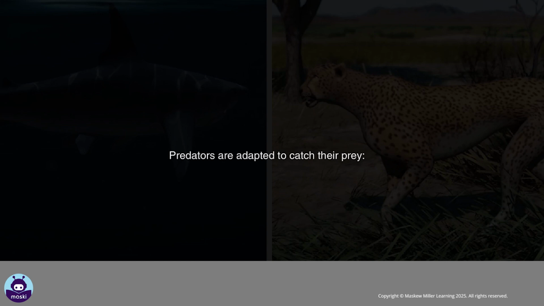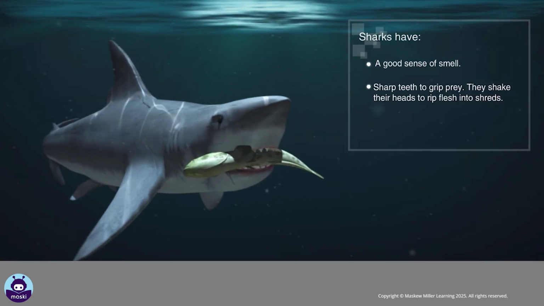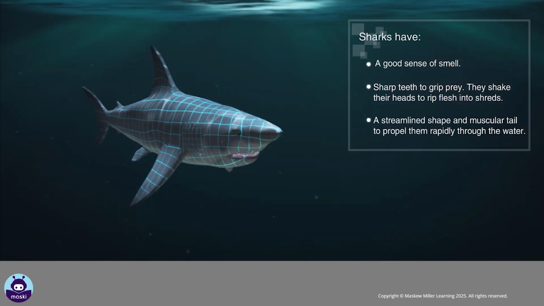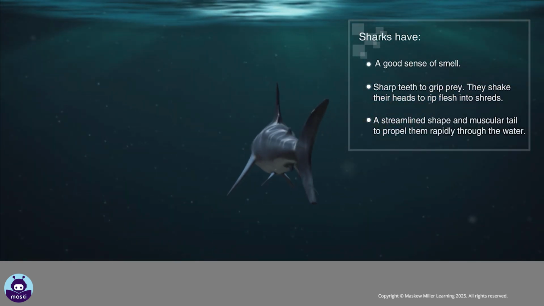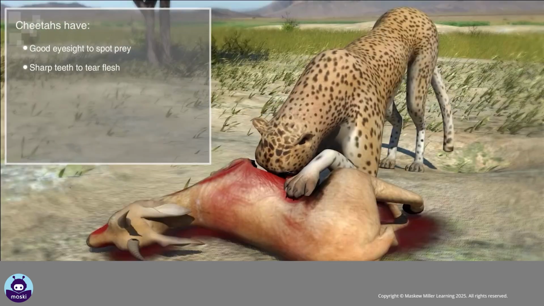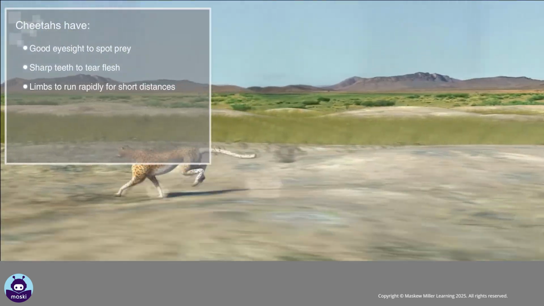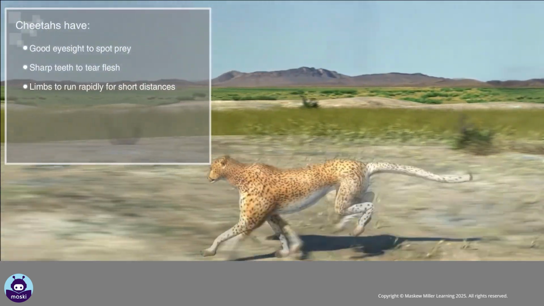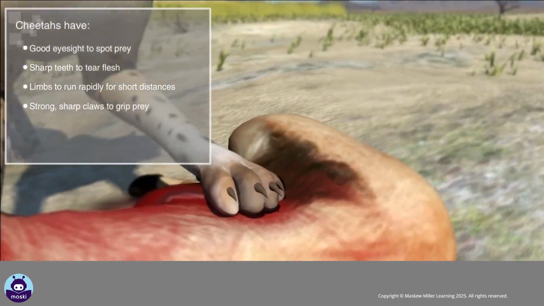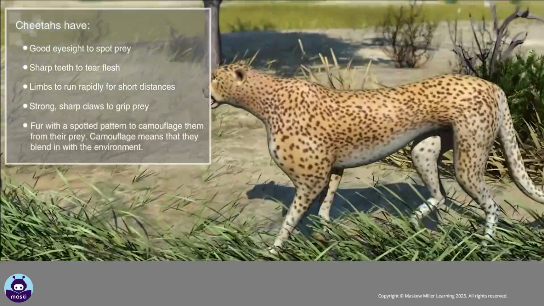Predators are adapted to catch their prey. Sharks have a good sense of smell, sharp teeth to grip prey. They shake their heads to rip flesh into shreds. A streamlined shape and muscular tail to propel them rapidly through the water. Cheetahs have good eyesight to spot prey, sharp teeth to tear flesh, limbs to run rapidly for short distances, strong, sharp claws to grip prey, fur with a spotted pattern to camouflage them from their prey.